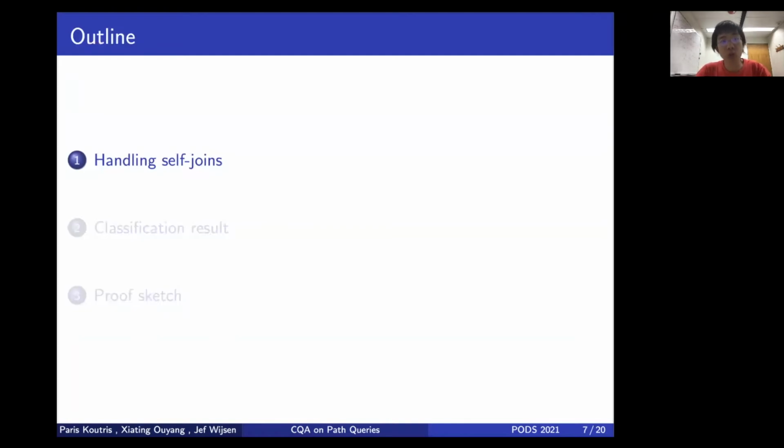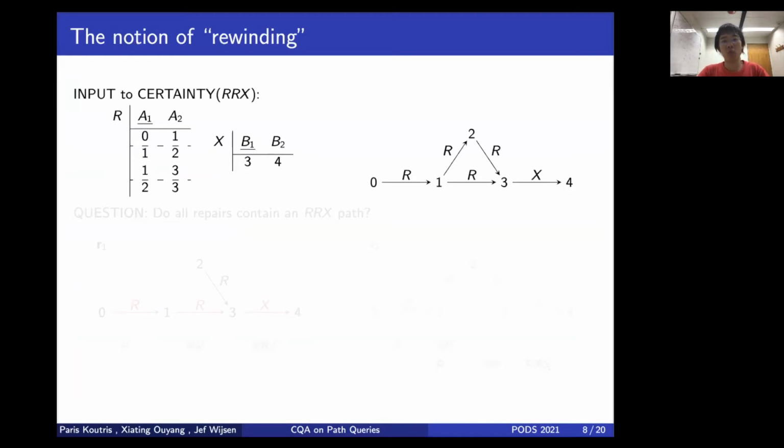So first, how do we handle the self-joins? We use this notion of rewinding. First, let me set up this problem a little bit. We still consider the problem of path query RRX, and the input to this is an inconsistent database, which we could represent by a directed graph where each edge corresponds to one fact and the color is the relation name. The question becomes a graph problem.